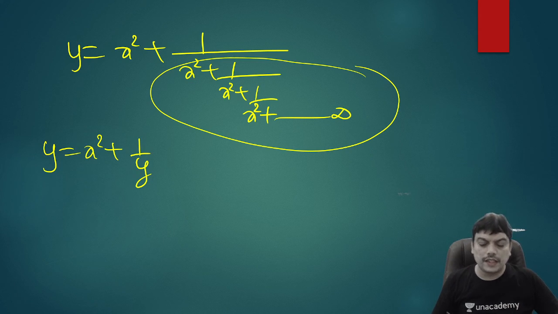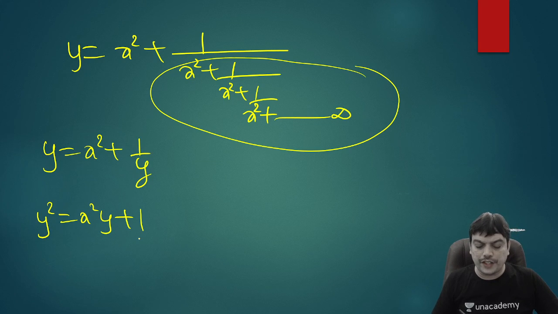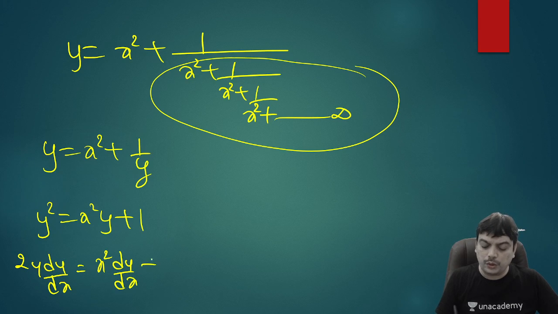Then simplify this. If you now differentiate on both sides, what do we get? Before you differentiate, you can multiply and write y square equal to x square y plus 1. Now you differentiate. You will get 2y dy by dx in LHS. For RHS, apply the product rule. We get x square into dy by dx plus y into 2x. And for 1, the differentiation will be 0.